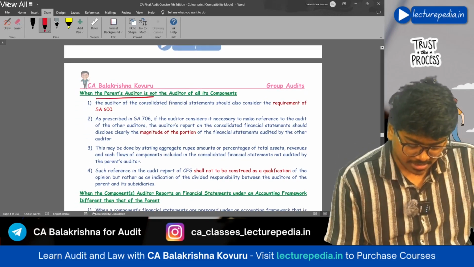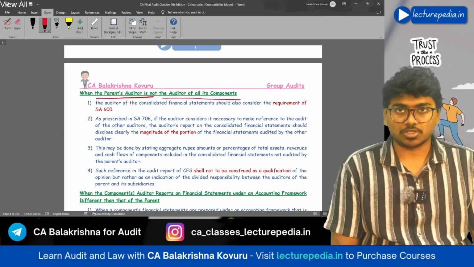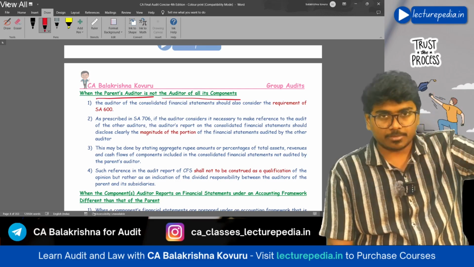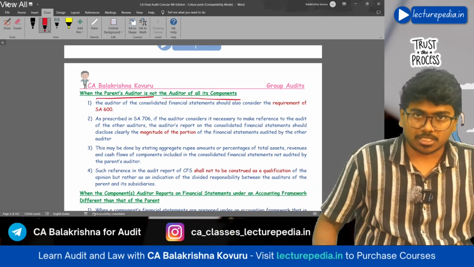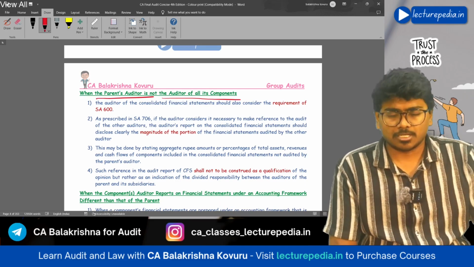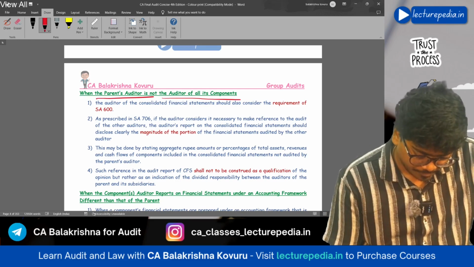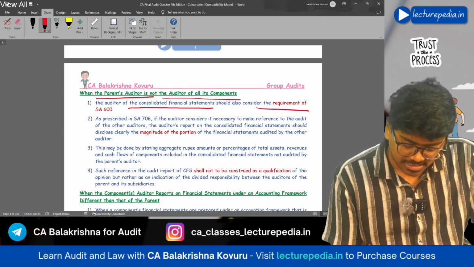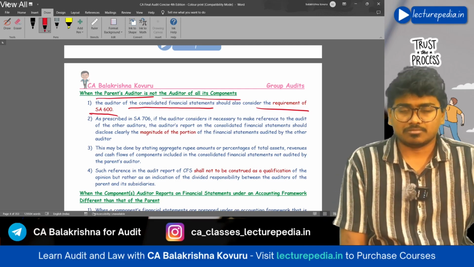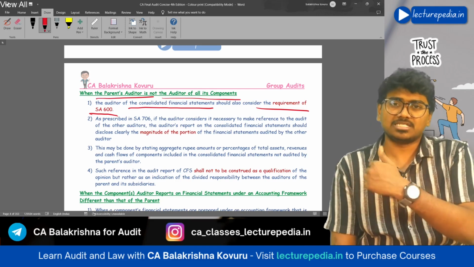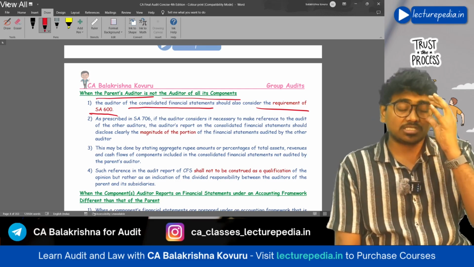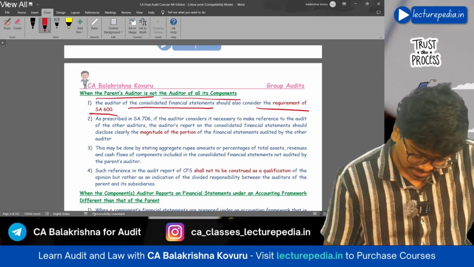Next, when the parent's auditor is not the auditor of all its components, the consolidated financial statements are being audited by one auditor, and the components are audited by some other auditor. In this situation, what should be the reporting consideration of the parent auditor or the principal auditor? Now, the auditor of the CFS should consider the requirement of SA 600, that is using the work of other auditors. Since the auditor of the components is different, the principal auditor is using the work of those component auditors, so you need to consider the requirement of SA 600.